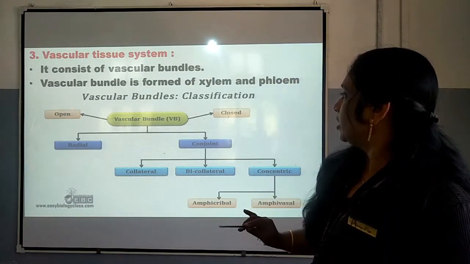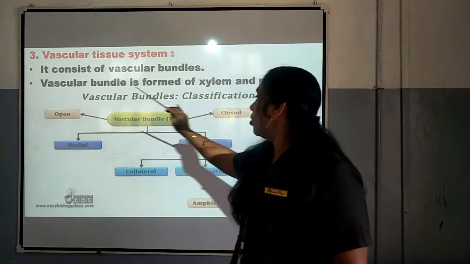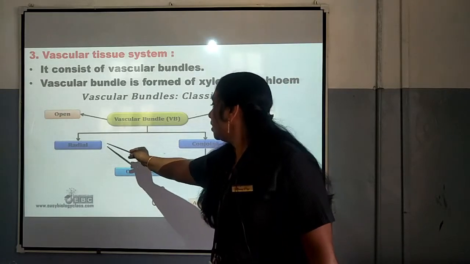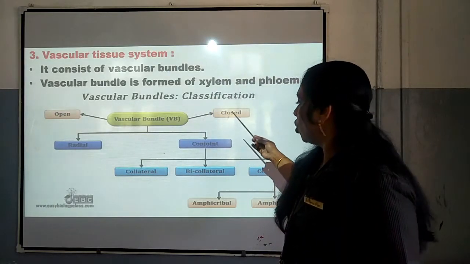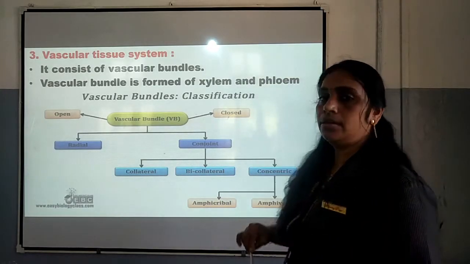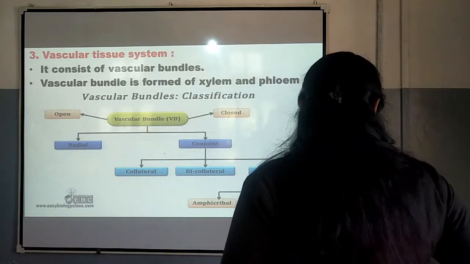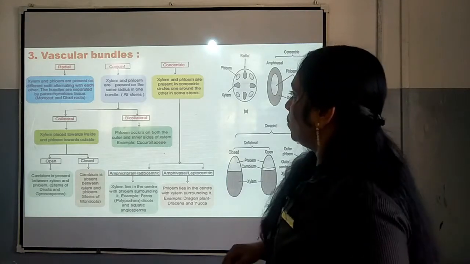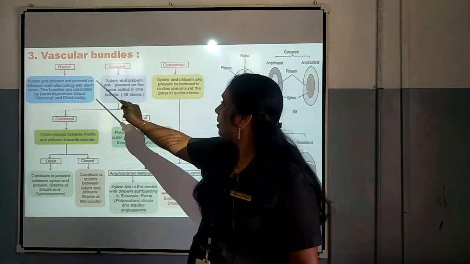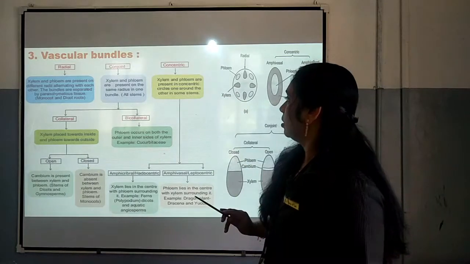So, again I will repeat the classification of vascular bundle. Vascular bundle may be open or closed. It is of two types, radial as well as conjoint. Conjoint is of three types, collateral, bicollateral and concentric. We are going to study vascular bundles in depth. You can see here vascular bundles. Number 1, as I told you, radial and conjoint, as well as concentric.